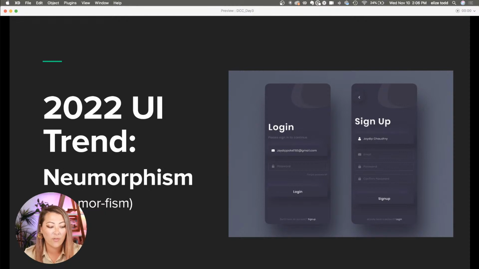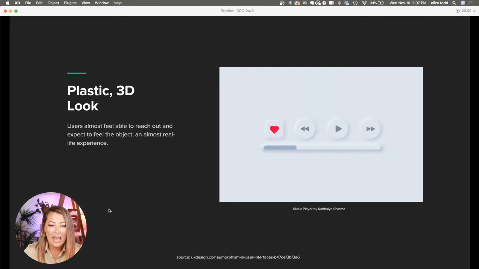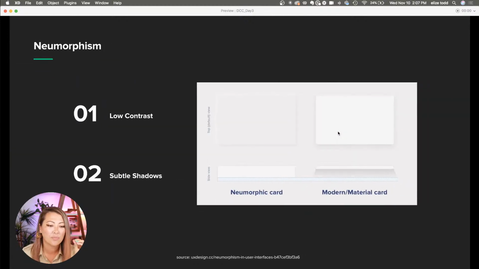This is neumorphism. I tried to spell it out for you as best as I can. And what it is, it has this plastic 3D look where it almost feels like a user could reach out into this button and touch it and feel it. And it has that real life experience. Looks pretty cool, right? Kind of like clay as well, plasticky clay feeling to it.